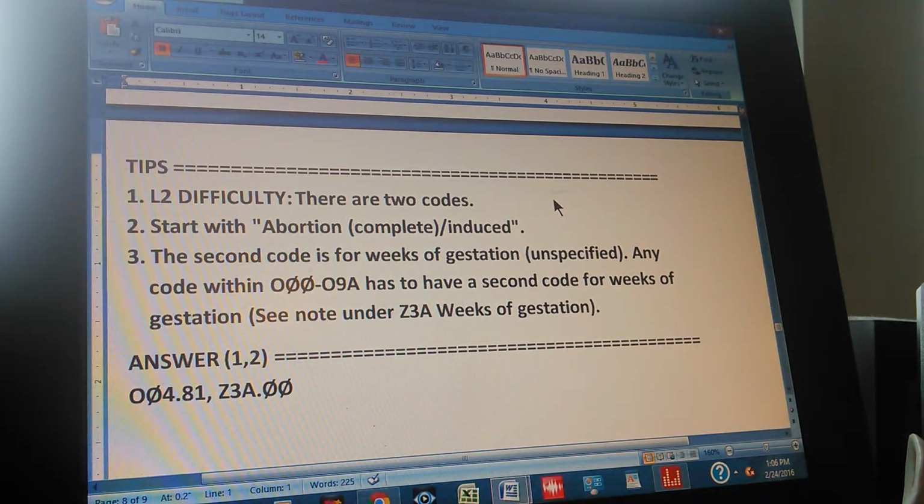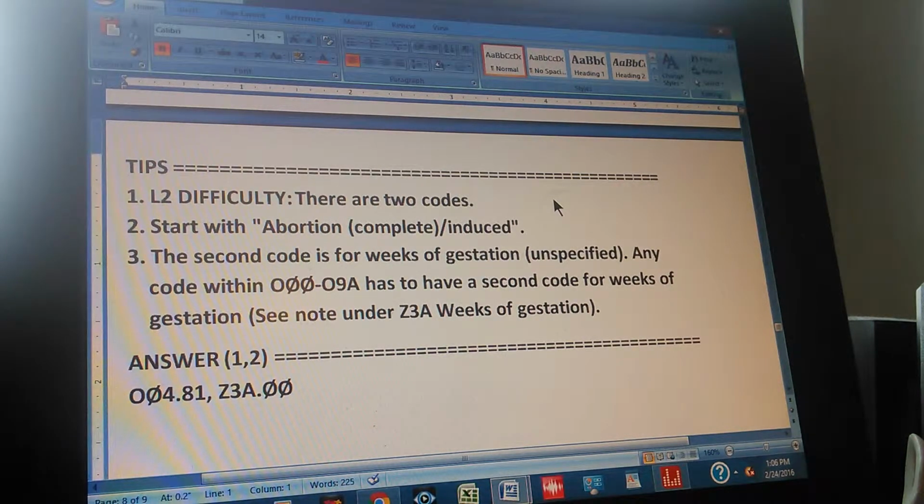And the third tip: the second code is for weeks of gestation, unspecified. Any code within O00 through O9A has to have a second code for weeks of gestation. See note under Z3A, weeks of gestation. Right, because since the first code falls within this range, we have to put a second code for weeks of gestation, right?